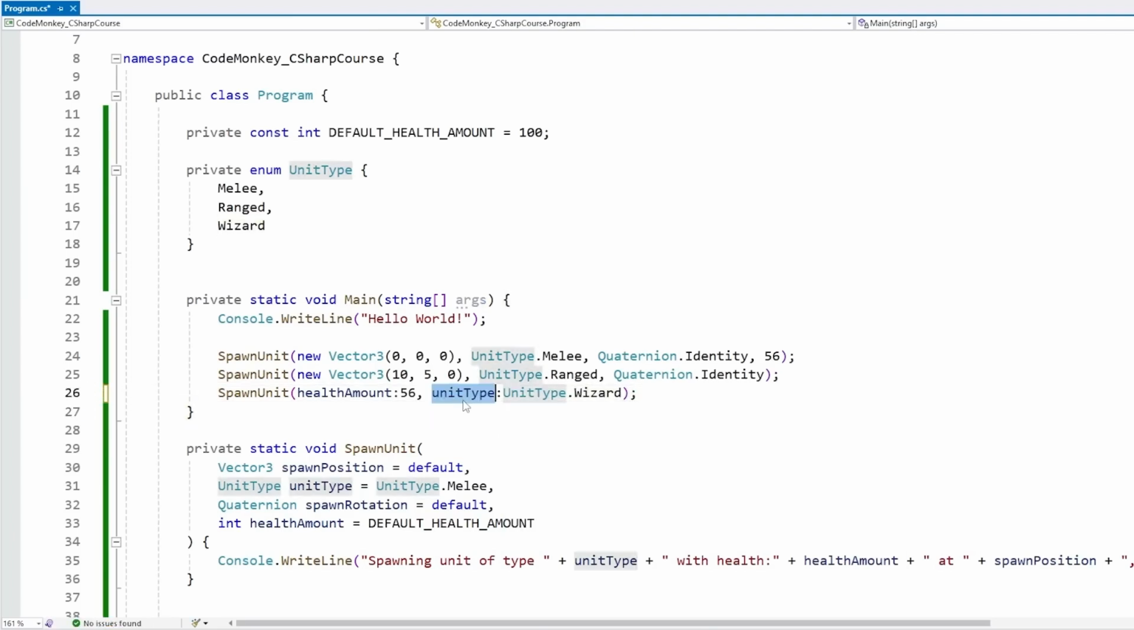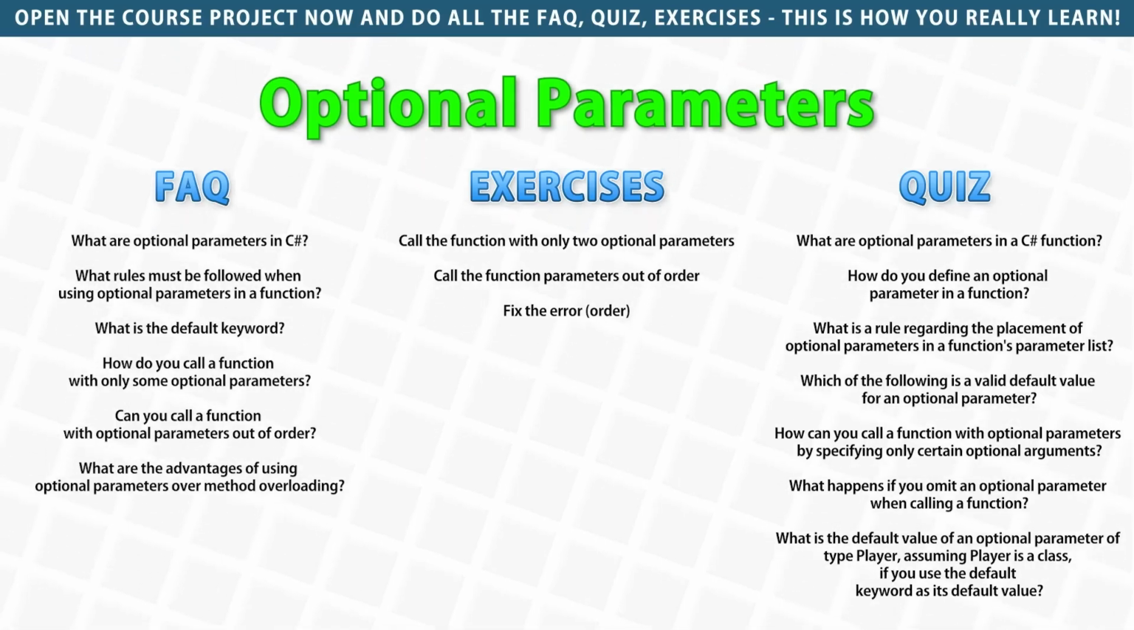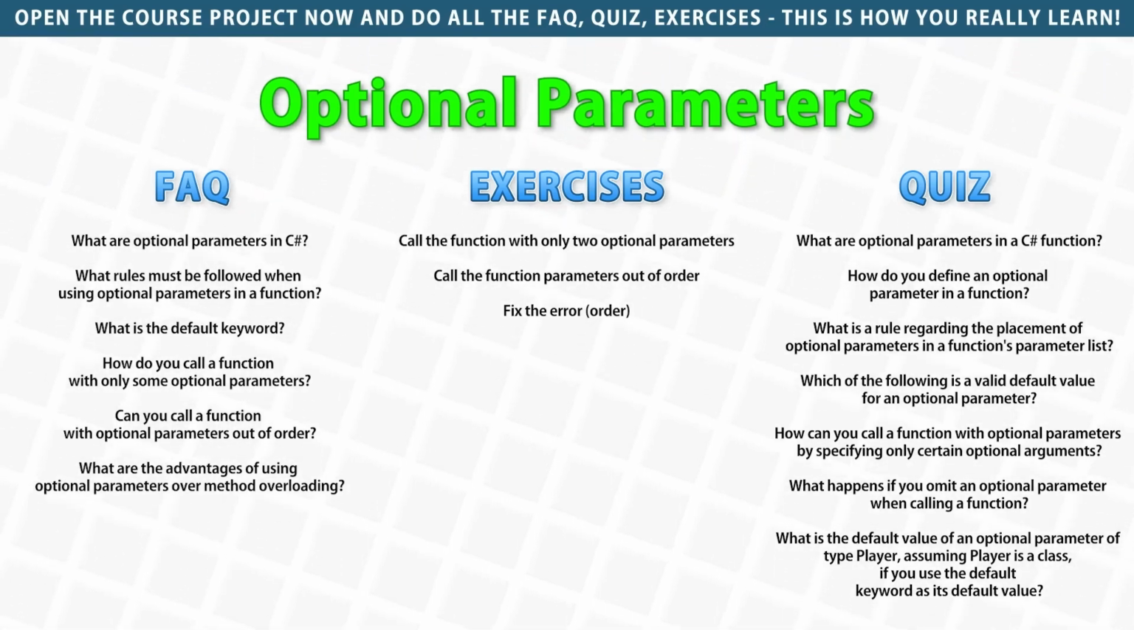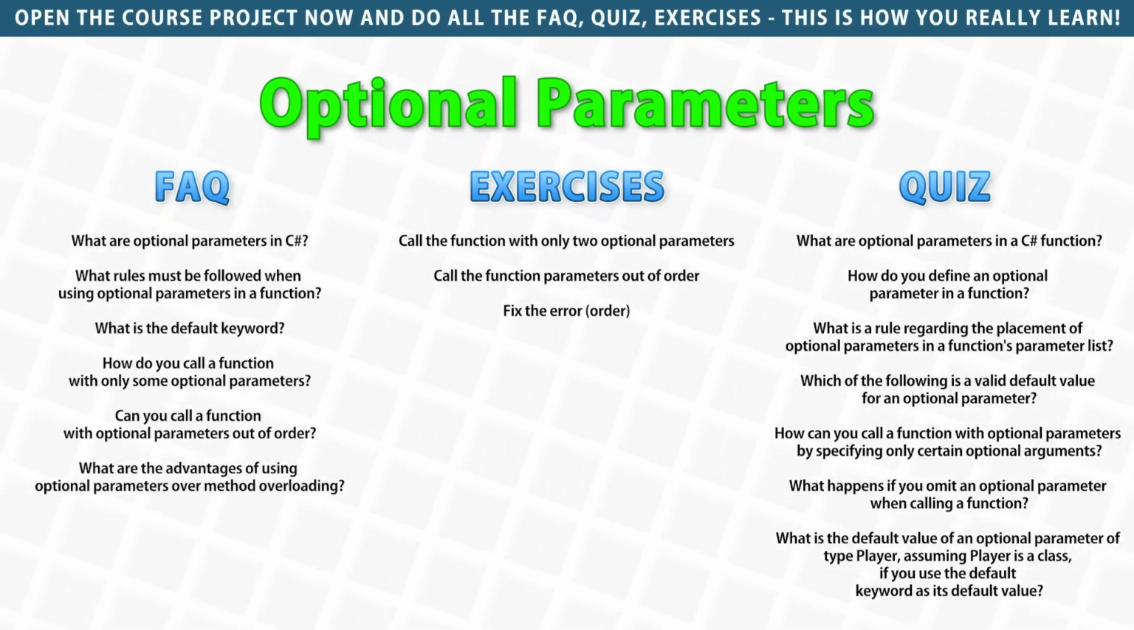As long as I write the name of the parameters and then a colon, then give it a value, everything does work. Alright, so that's optional parameters. It's quite a useful feature to help you avoid having tons of function versions for all kinds of parameter combinations.